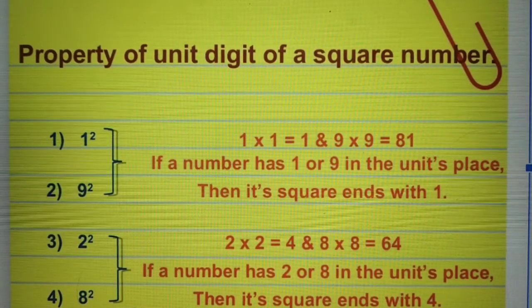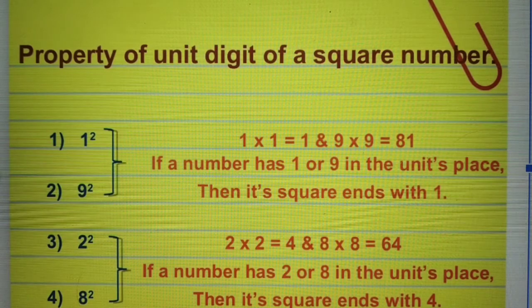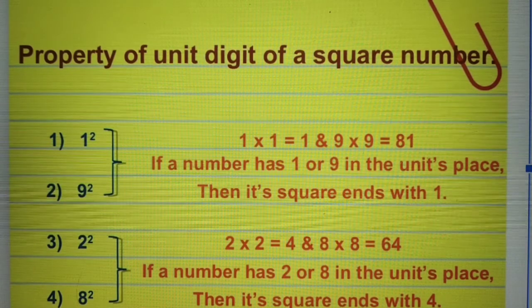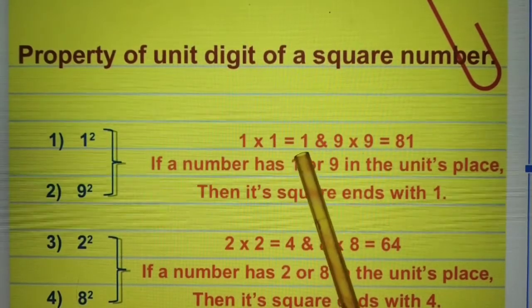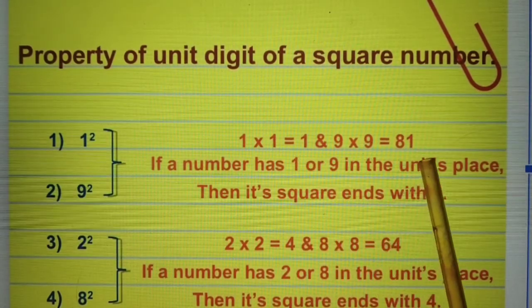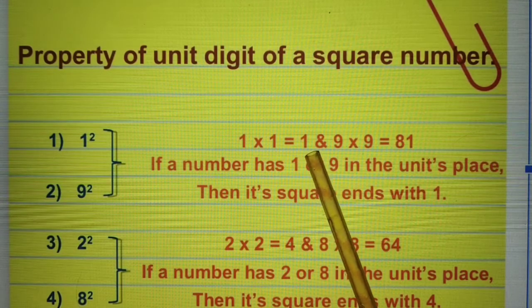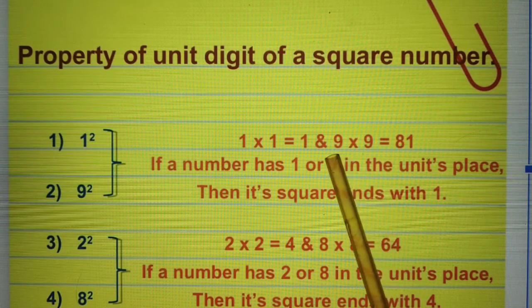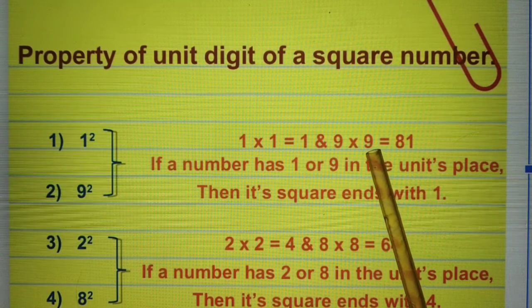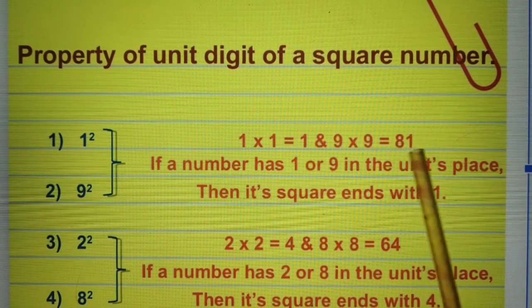Next property. Properties of the unit digit of the square number. Now what happens if we take the square of 1 or 9? See, in this case, 1 multiplied by 1 gives us 1, and 9 multiplied by 9 gives us 81. We have to find the square of these numbers. We get 81, and 81 ends with 1.